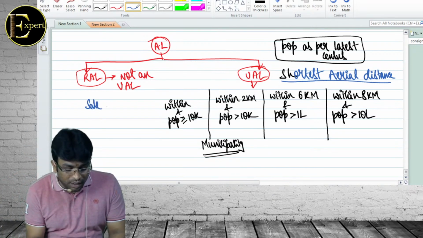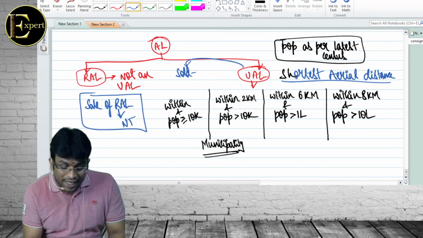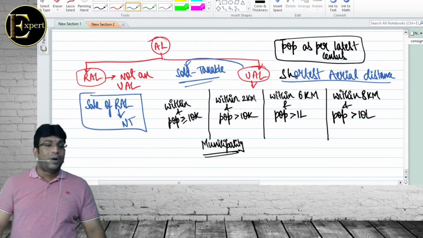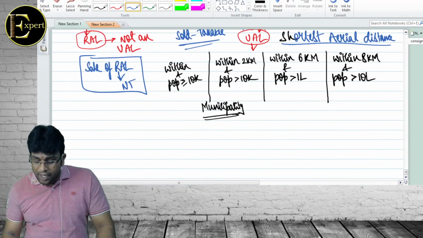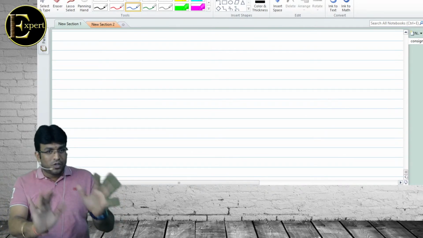Why is it very important? Sale of rural agricultural land is not taxable. But if urban agricultural land is sold, it becomes taxable. So it is very important to know what is urban agricultural land. Don't try to put too much effort into remembering this. Simple, I'll make you write. But I just scroll so that you will not see it there.